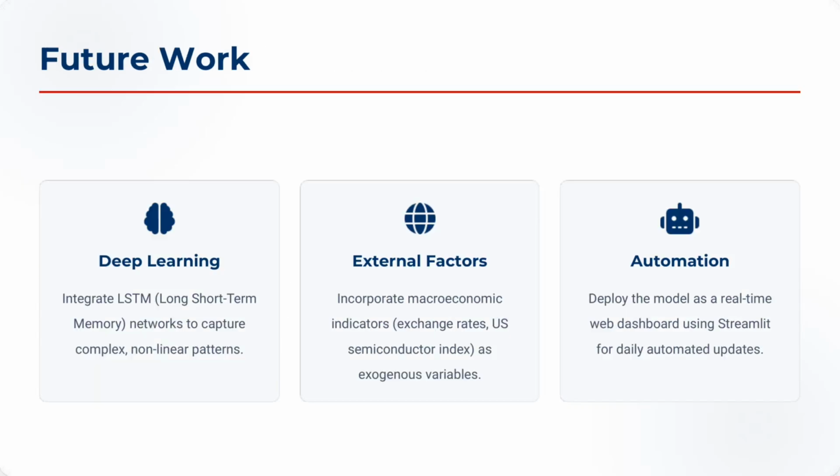Future work. Looking ahead, there are several ways we plan to improve this system. First, we want to introduce deep learning, specifically LSTM networks, which are better at handling nonlinear patterns than ARIMA. Second, we plan to incorporate exogenous variables, such as the exchange rate or the U.S. Semiconductor Index, to give the model more context. Finally, we aim to automate this script to run daily and update a web dashboard.